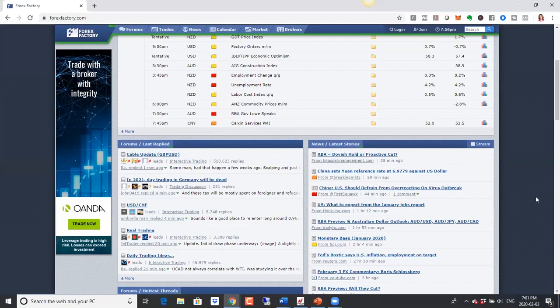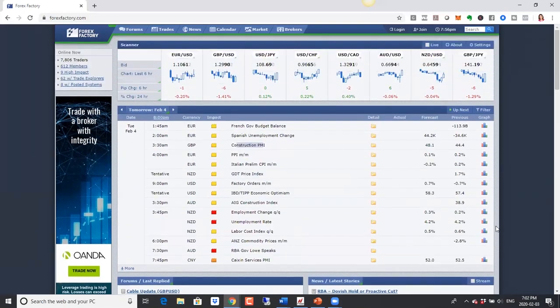So overall, we'll see how that plays out. For now, there is no cure that they have been able to find yet. As soon as they find that, once that news comes out that they have been able to find a cure, we should see the yen crosses and equity markets all go up. So just keep an eye out for that.